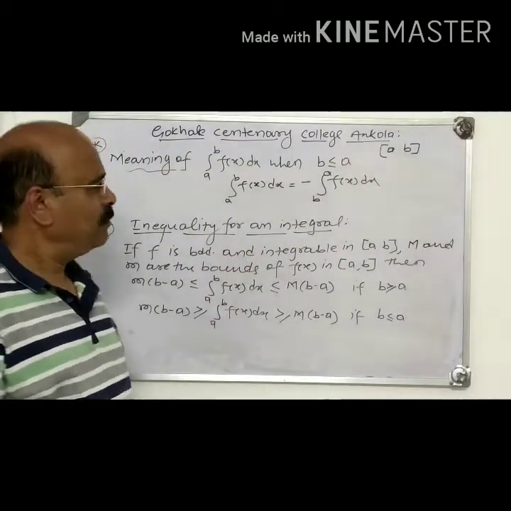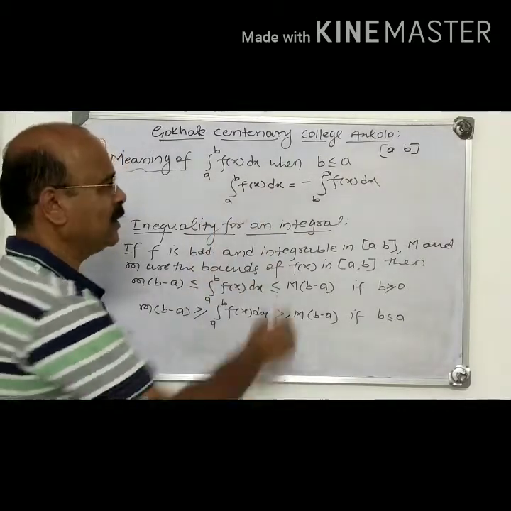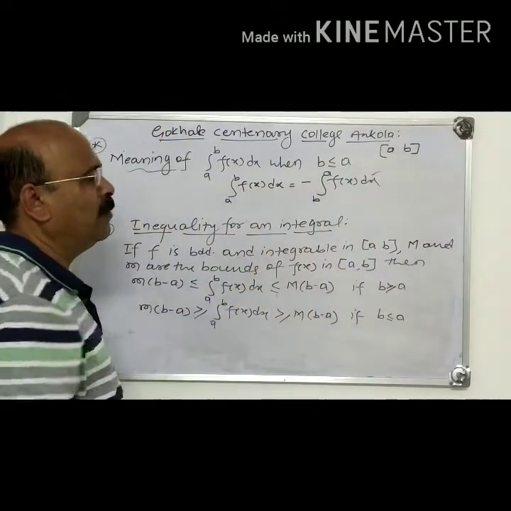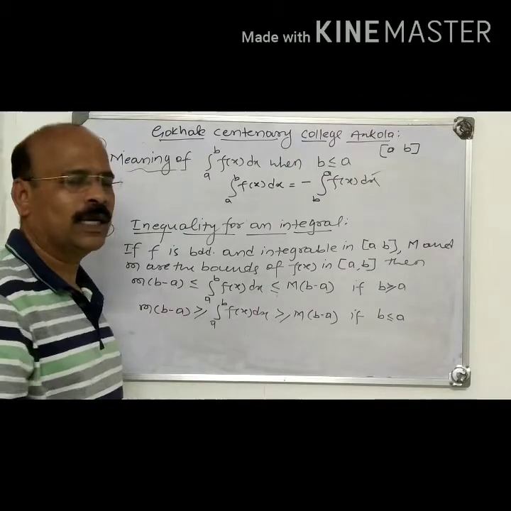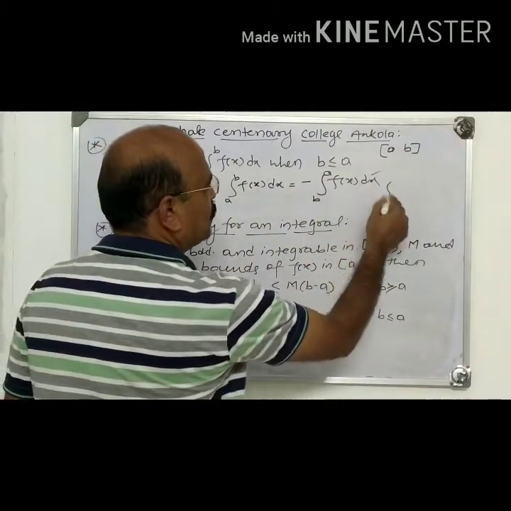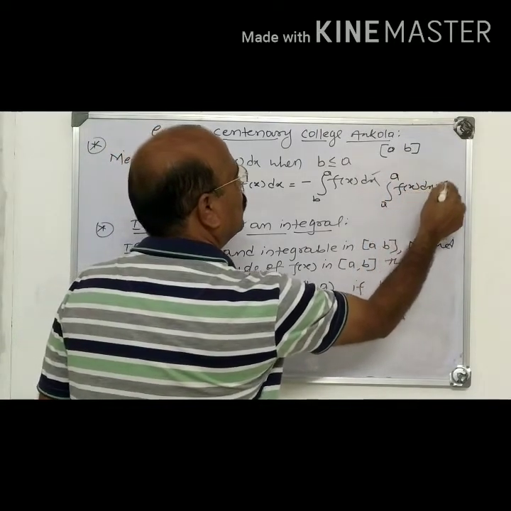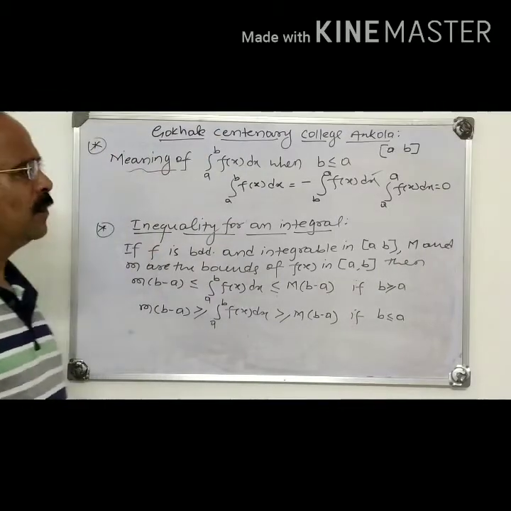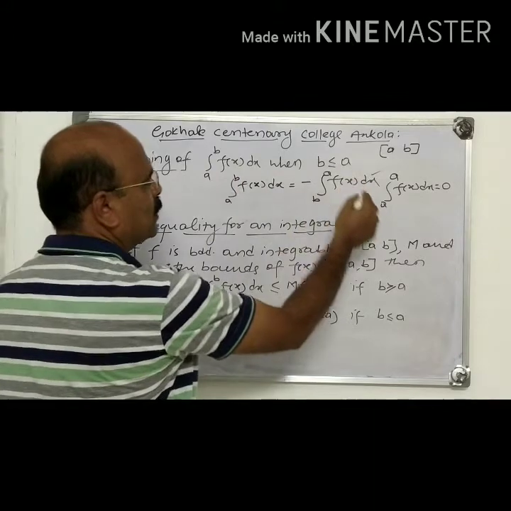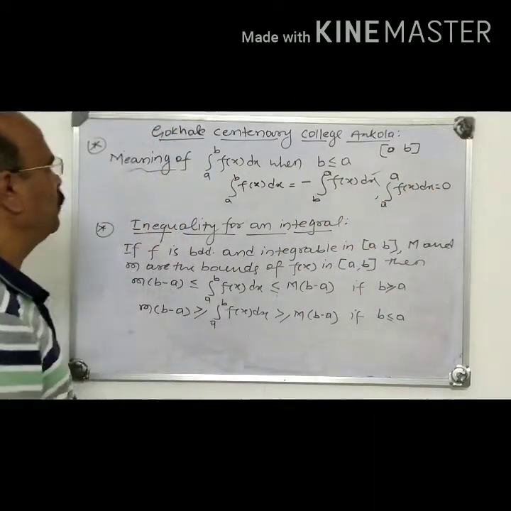In further studies of inequalities and mean value theorems of this integral calculus, we use this as a main definition. Second, the integral from a to a of f(x) dx is equal to 0. These are the two definitions: the integral from a to b is minus the integral from b to a, and the integral from a to a is 0.